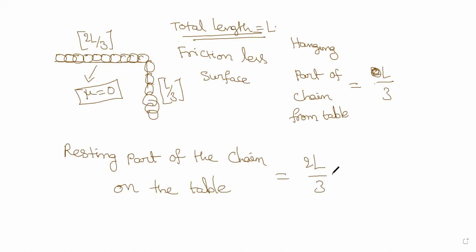Now, is this clear? This is what is given in the question. They have given a frictionless surface, and part of the chain of 2L by 3 length is on the table and the rest of the part is hanging down from the table.